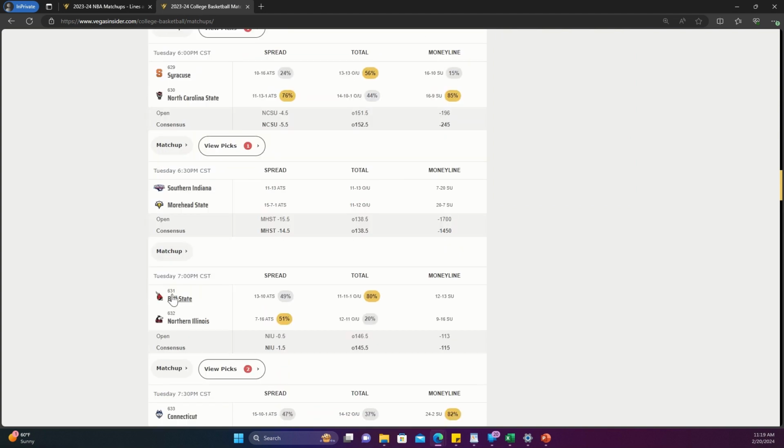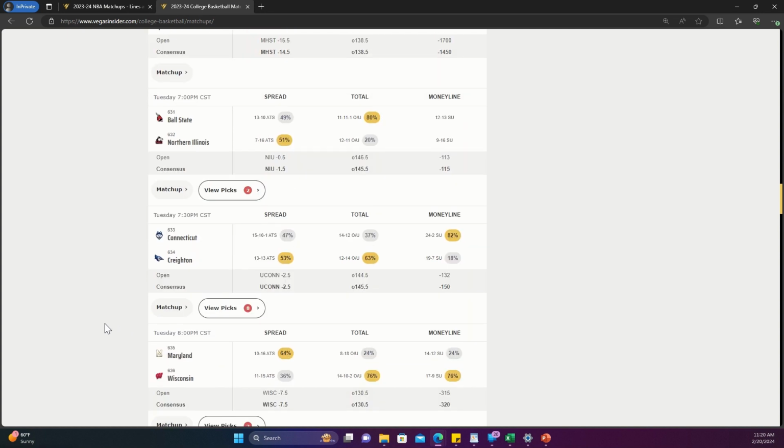We have Ball State, Northern Illinois, where 80%, so a huge portion of those public bettors, went with the over, and it opened up at 146.5. And then people were loving that over, and then they moved it down. It's just crazy. I mean, they want 90% of everyone's money on one outcome, and they're going to influence these lines as much as they can to get that. So for this game, I would go with the under.